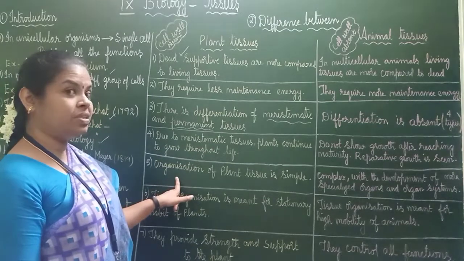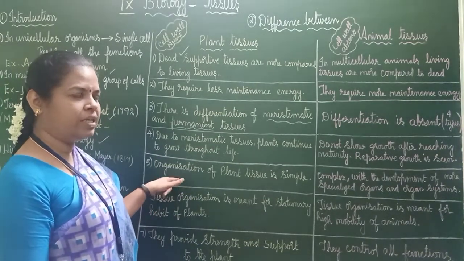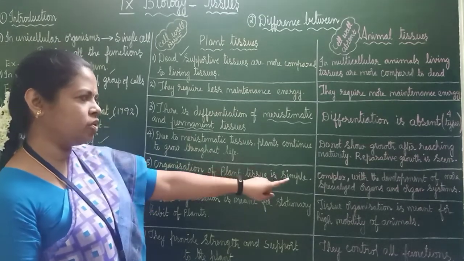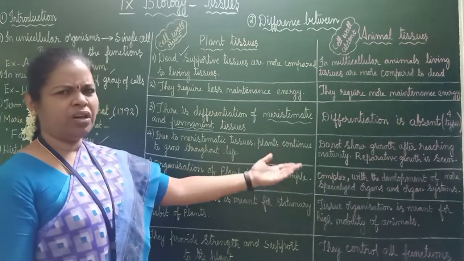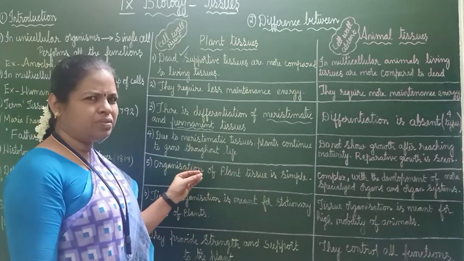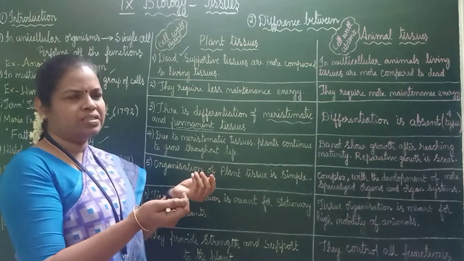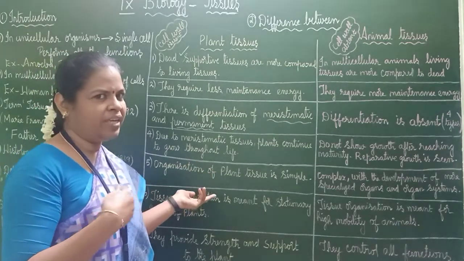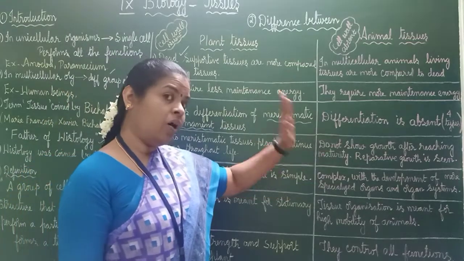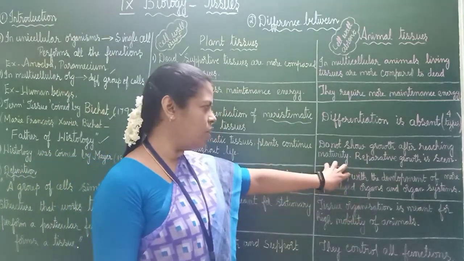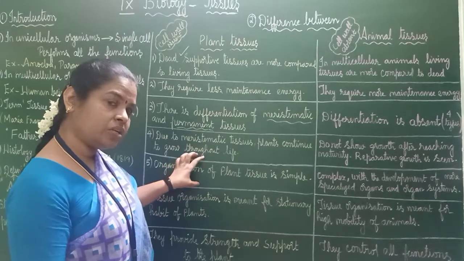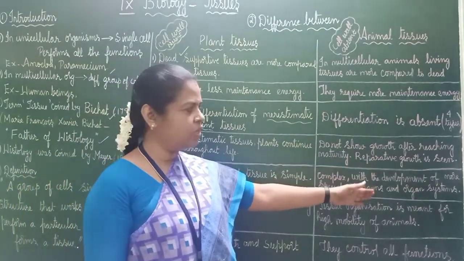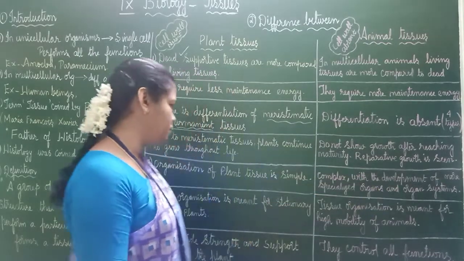Organization of plant tissue is simple. Here, organization of plant tissue is simple, I will explain it. Animal tissue organization is complex because we have many organs. Here only few tissues. If you open a plant and see, they do not have heart, kidney, lungs and all, like us. But we have all the organ systems. So it is complex. So here organization of plant tissue is simple, and in animals it is complex because of organs and organ systems.